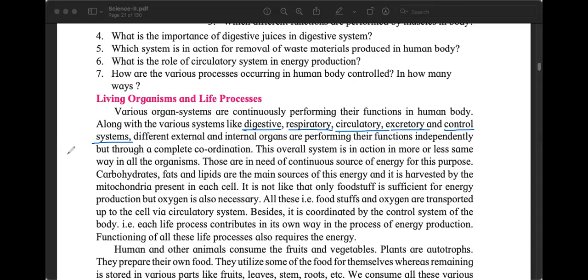Tell me, what is the function of digestive system? These are the systems: the digestive system, respiratory system, circulatory system, excretory system, and the control systems. We have studied in previous grades in some detail. Not all detail, but some detail. Do you remember what digestive system is? Prachi is saying digestive system is for digestion of food. What is the meaning of digestion of food? Speak or type.